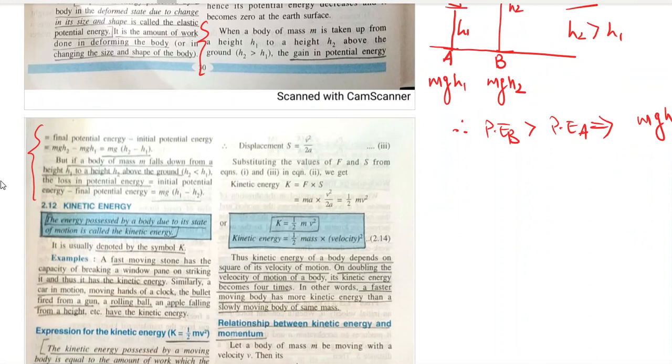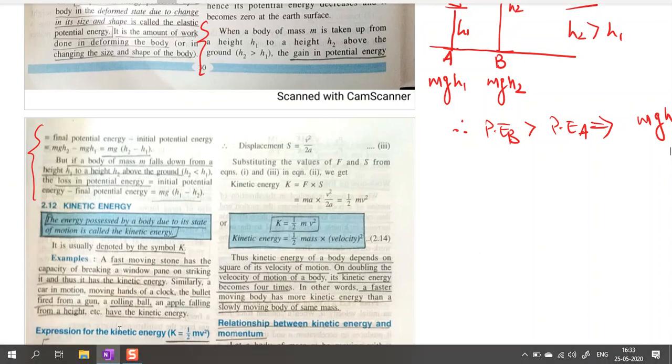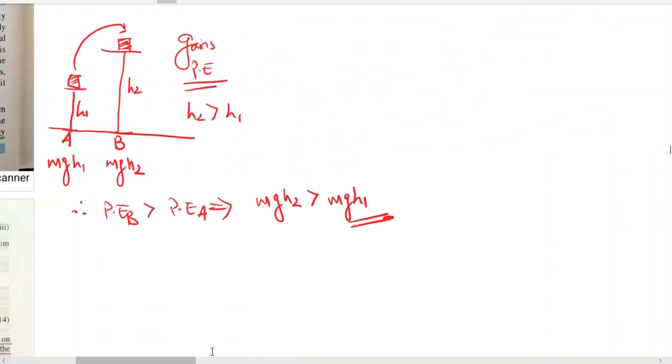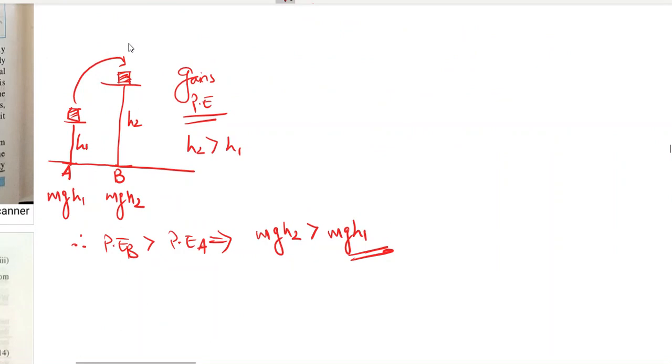But if a body of mass m falls down from a height h2 to height h1 above the ground, the loss in potential energy is initial potential energy minus final potential energy. So that's what they are talking about, the difference in potential energy. Suppose this body falls down from height h2 to h1.